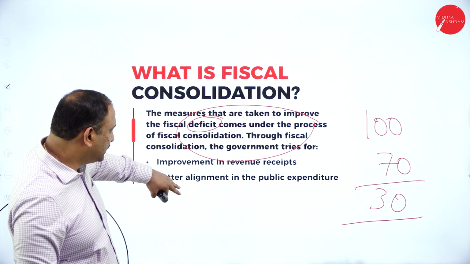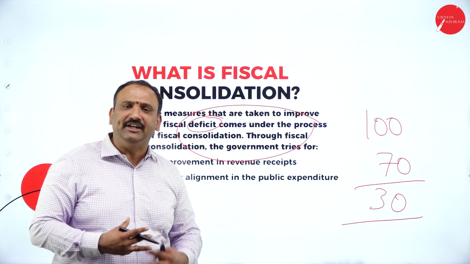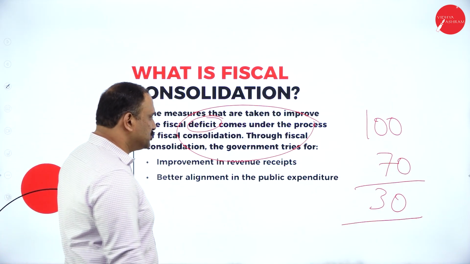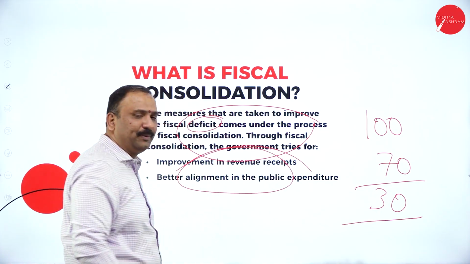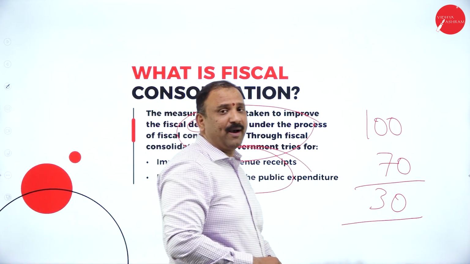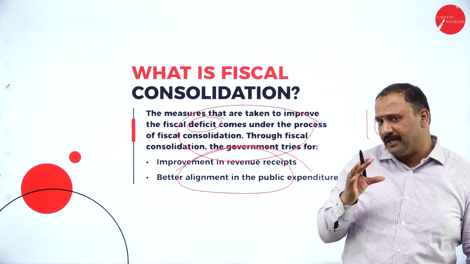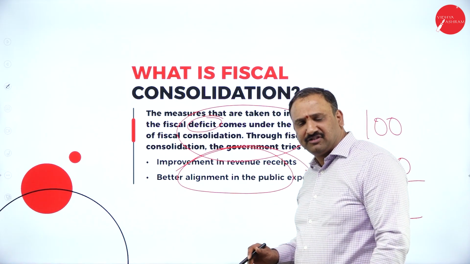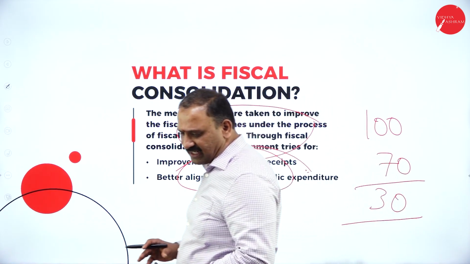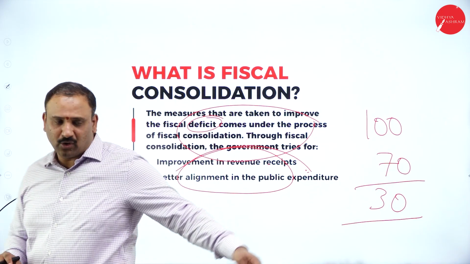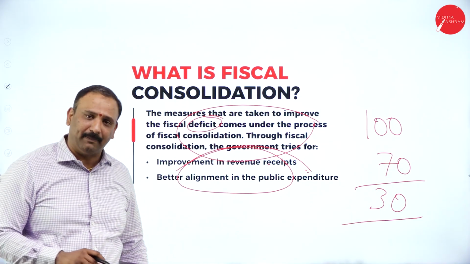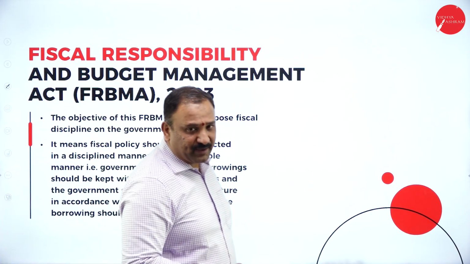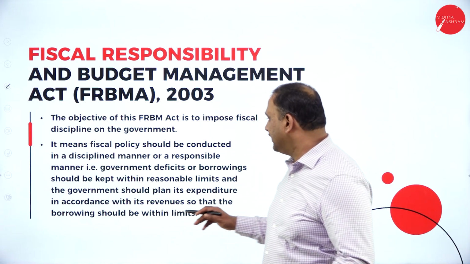So in order to control the deficit, in order to do things better, I need to alter myself, I need to realign myself, get myself into position. So the improvement in revenue receipts has to be there. Then only I will be able to match the public expenditure. Over a period of time, we have understood that the public expenditure and revenue receipts are directly linked. So somewhere, if you're going to improve on your revenue receipts, then automatically you're also going to improve on the public expenditure factor. Now, the Fiscal Responsibility Act, the FRBM Act of 2003, which is very, very important, talks